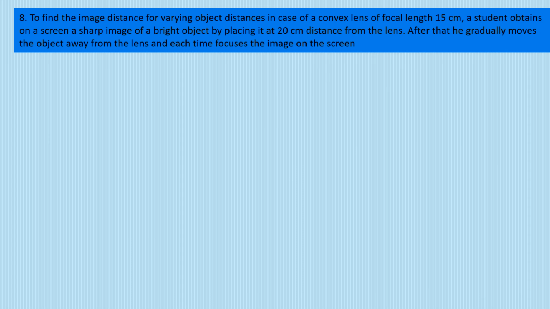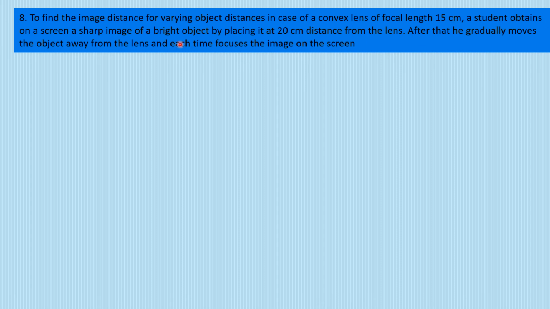Question number 8. Again, this is very important. To find the image distance for varying object distances. Is this clear? हमें निकालना है image distance. For what? When you move the object from one place to another, and the type of lens is a convex lens. We have to talk in convex lens, जिसका focal length 15 centimeter. Okay? So there is a convex lens whose focal length is 15 centimeter, and we have to talk about various image distances. We are taking the object at different distances and trying to locate the image distance.